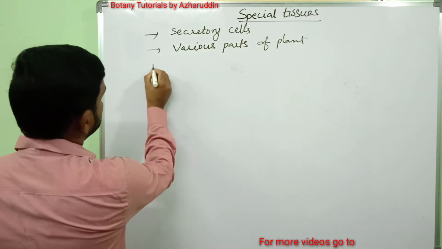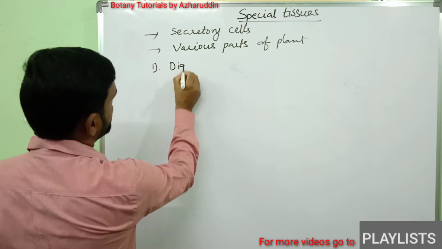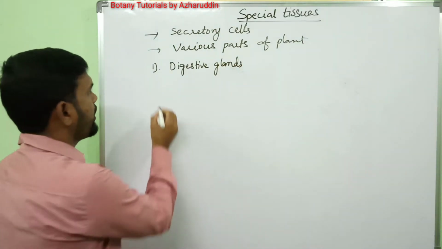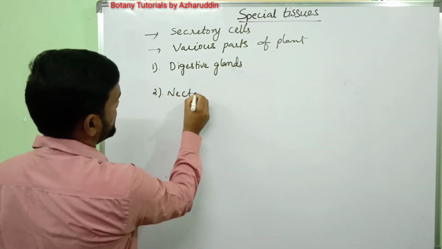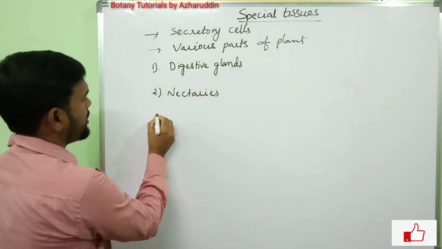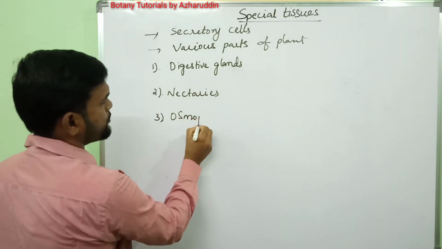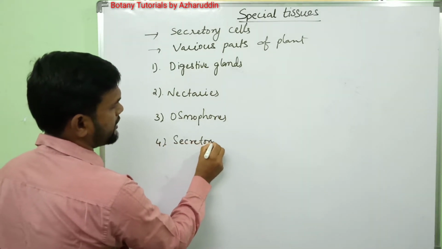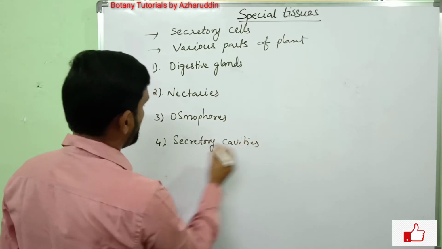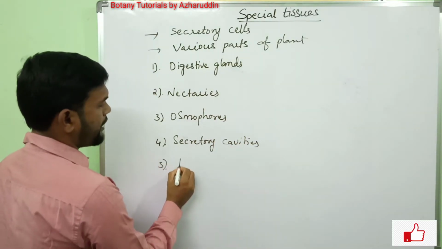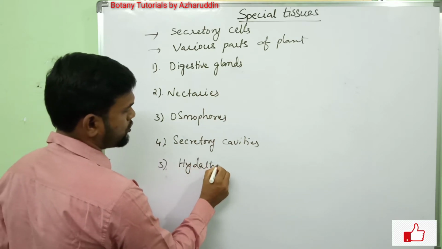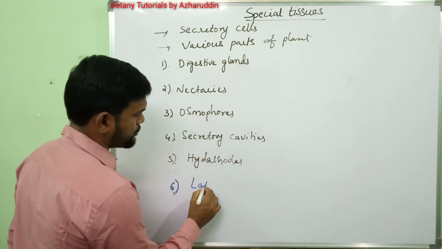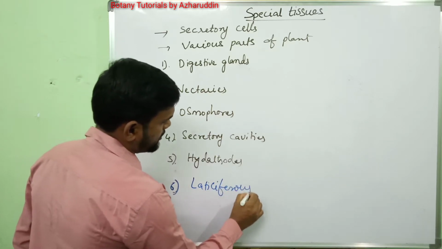They are: number 1, digestive glands; second, nectaries; third, osmophores; fourth, secretory cavities; fifth, hydathodes; and sixth, laticiferous tissue.